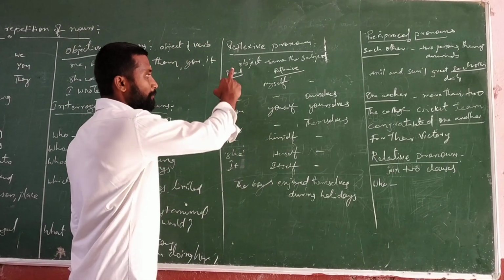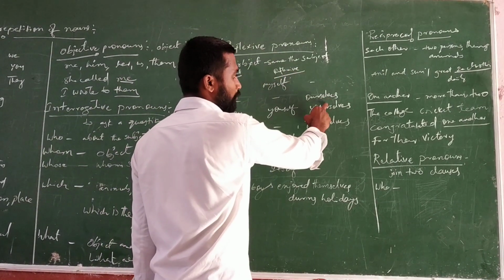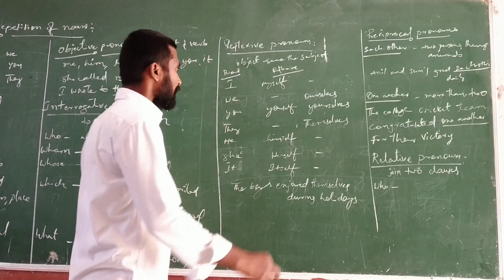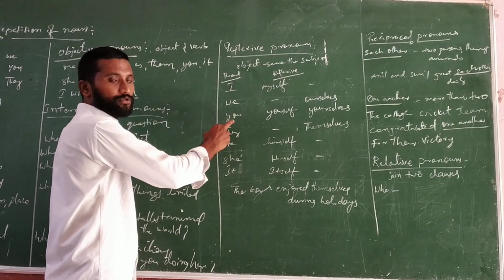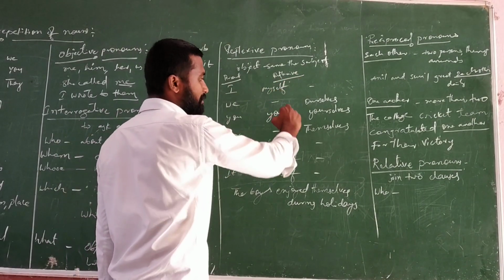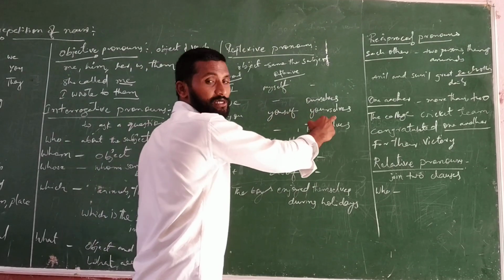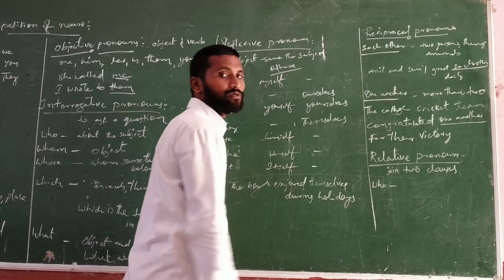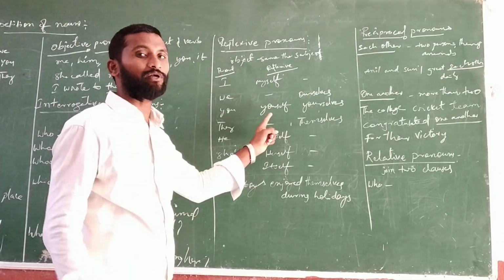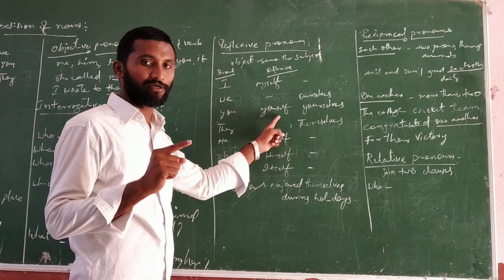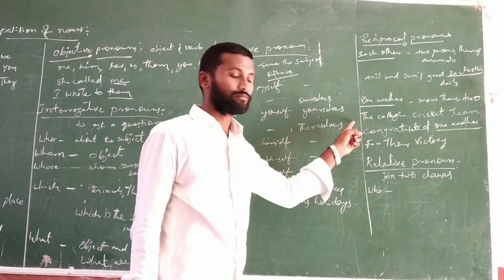So regarding first person plural we, in the reflexive pronoun plural, ourselves. And personal pronoun second person you. Regarding reflexive pronouns, yourself, and yourselves. Self is only singular in a reflexive pronoun, and selves is a plural.